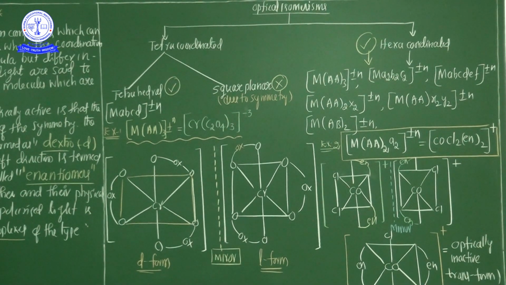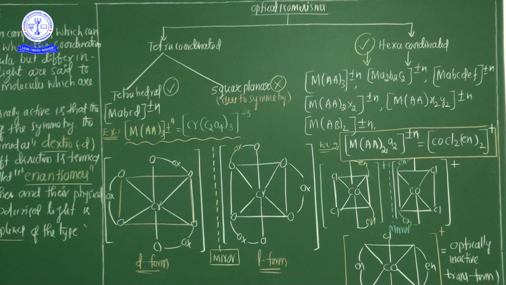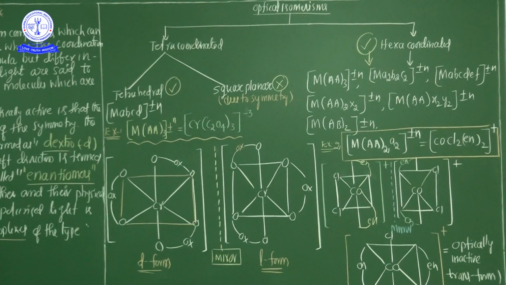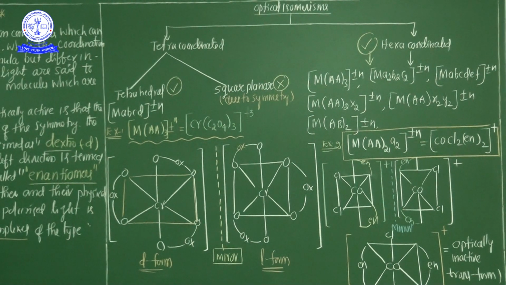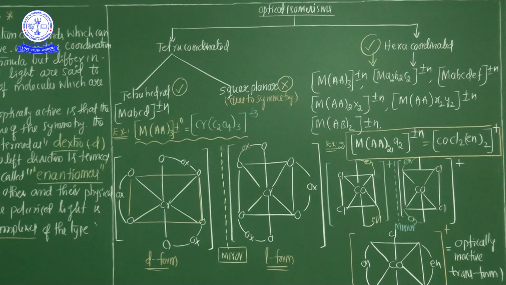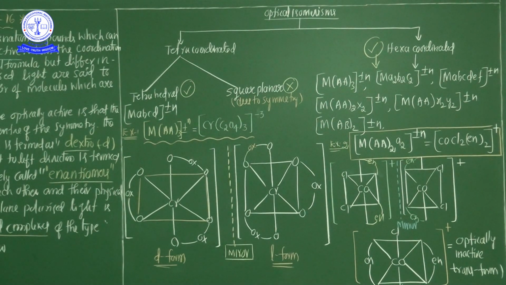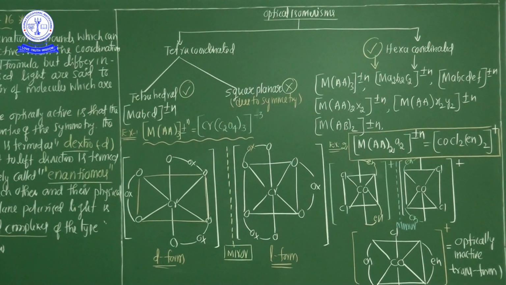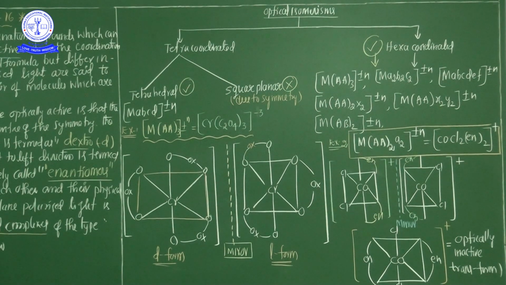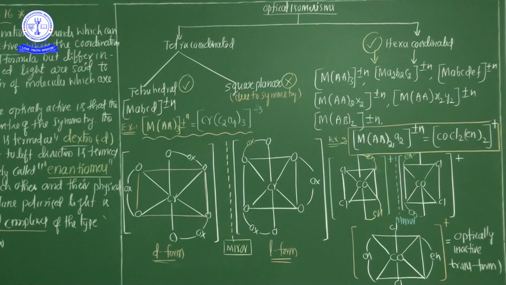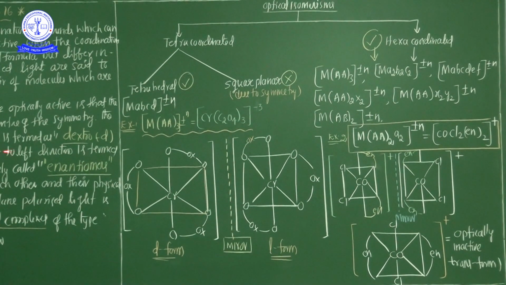That is a most important point. In the case of four-coordination compounds, only tetrahedral complexes exist in the optical isomerism category. Is it clear? Now see here, for a tetrahedral complex of the type MABCD, optical isomerism has not been isolated until now. Okay? So keep it in your mind.